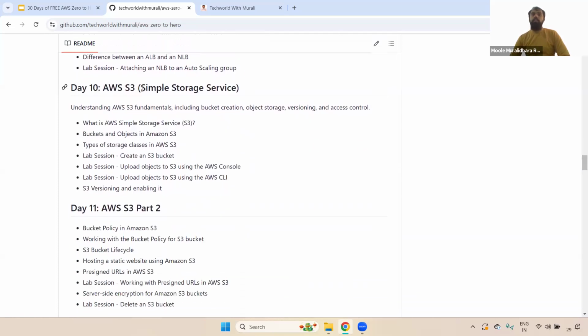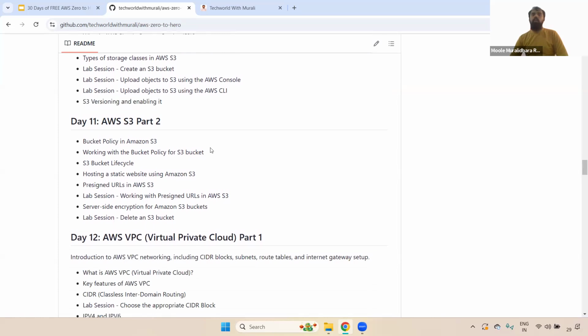And coming to S3, I have also divided it into two parts because we have multiple topics. Here we can see what S3, simple storage service, is, what buckets and objects are, what types of storage classes are available, how we create the S3 bucket, and how we upload objects to the S3 bucket using either the AWS console or AWS CLI. And also we discuss S3 versioning and enabling it. And also we discuss bucket policy. How do we work with bucket policy? How do we apply those policies?